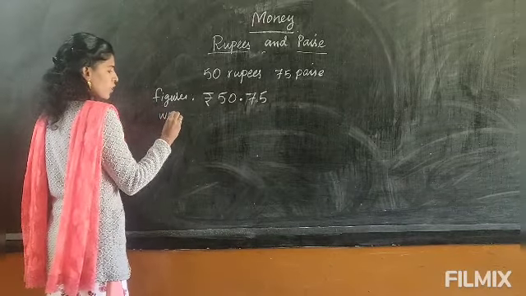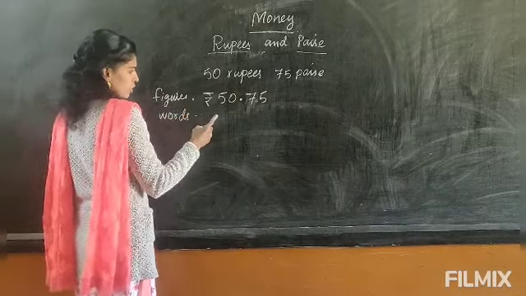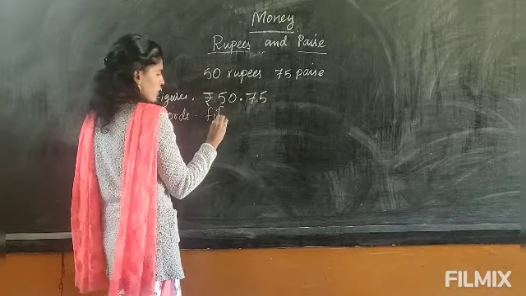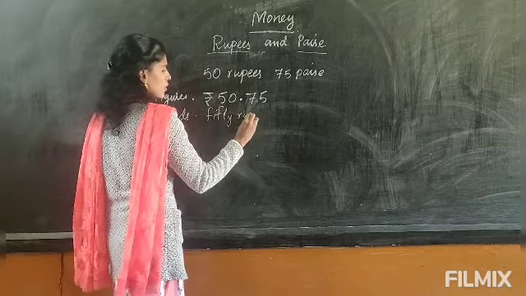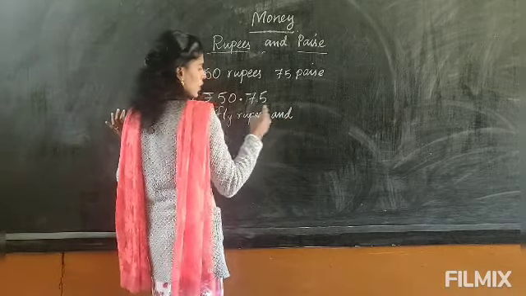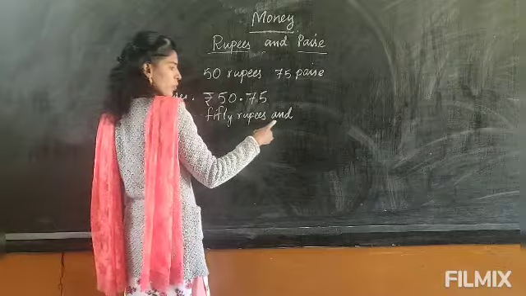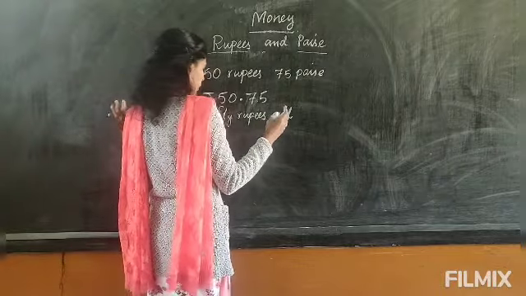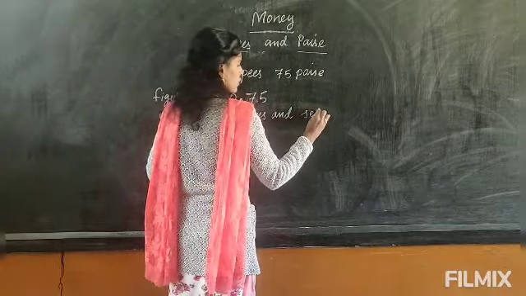Again, in words, how do you write? In words we write 50 rupees. You have to write the spelling, that's all. 50 rupees, and here you have to write and. In figures we separate with a dot, and in words we separate with and. And 75 paise.